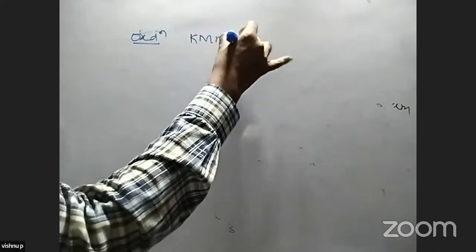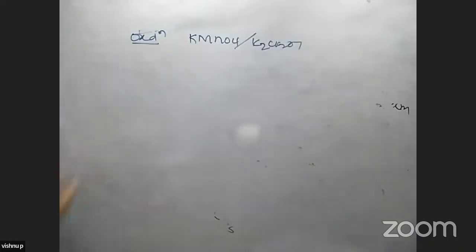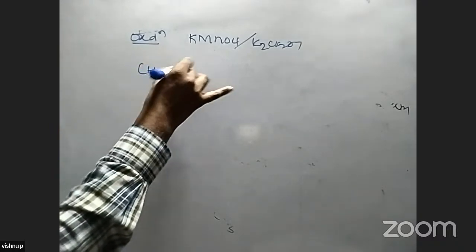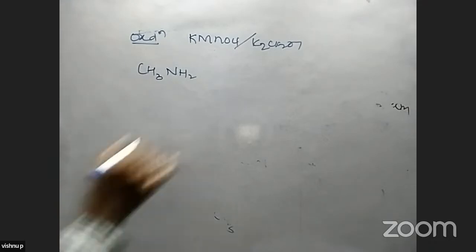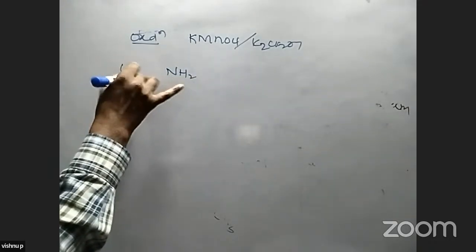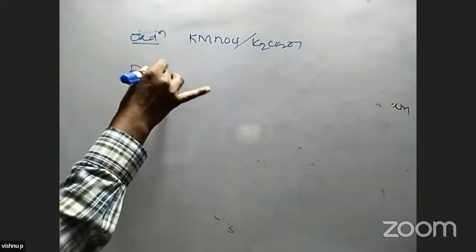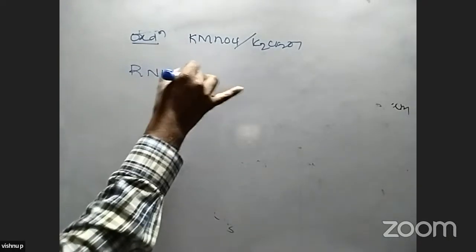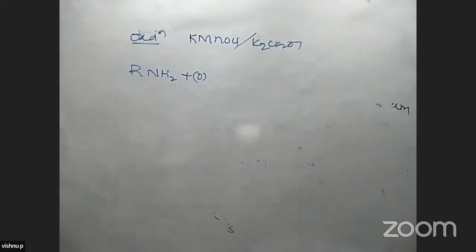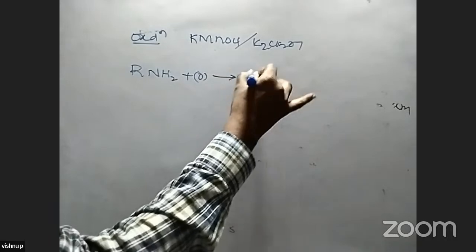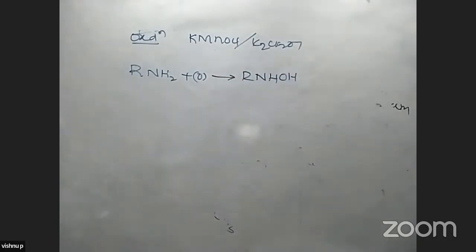Next are oxidation reactions with oxidizing agents like potassium permanganate or potassium dichromate. First we start with a primary amine. Let me take the bigger compound, RNH2. This is the primary amine. When it reacts with oxygen, produced by potassium permanganate, first we get RNHOH. Here oxygen is added. This is called a hydroxylamine.